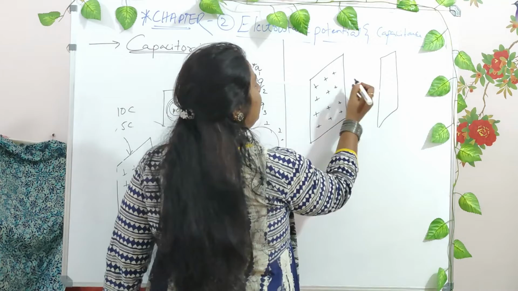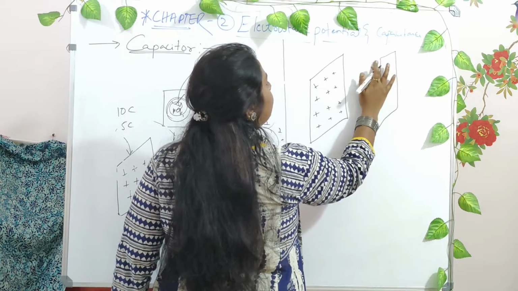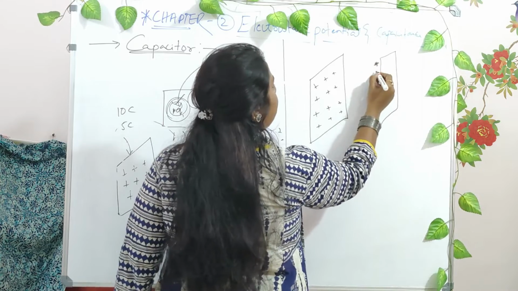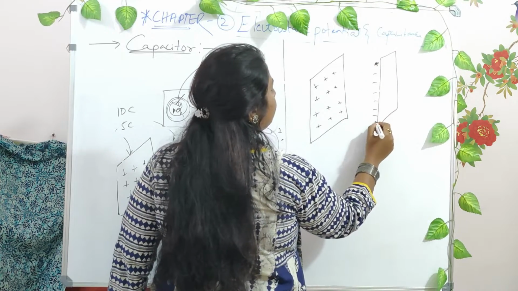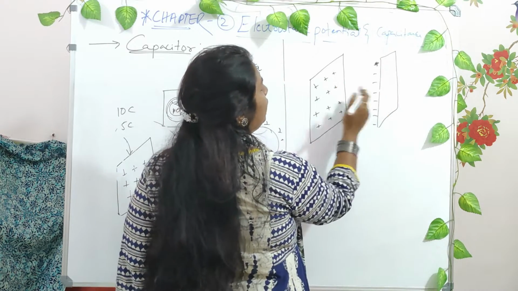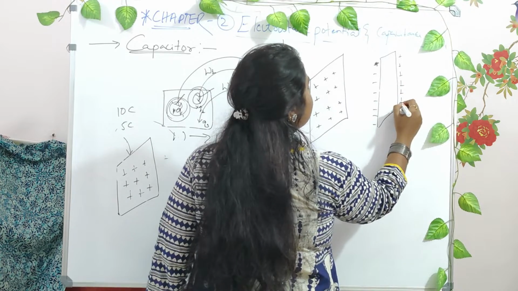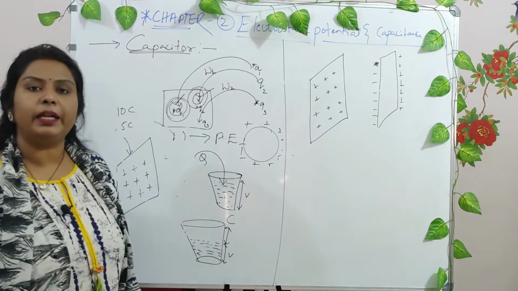Due to the induction, all the negative charges are attracted to the left side of the plate, right? And the positive charges, due to positive and positive repelling, will all be accommodated on the opposite surface, right?